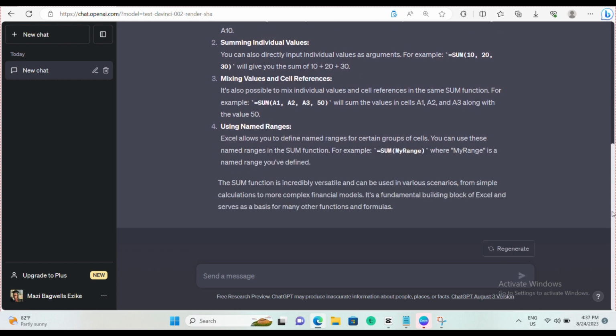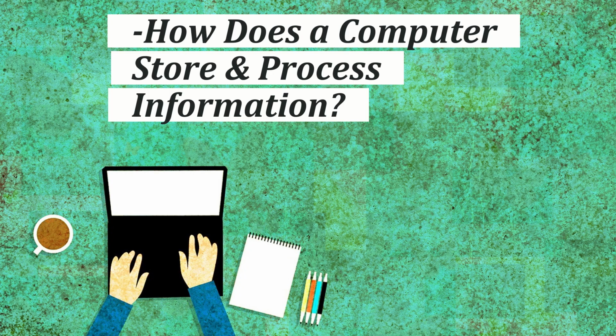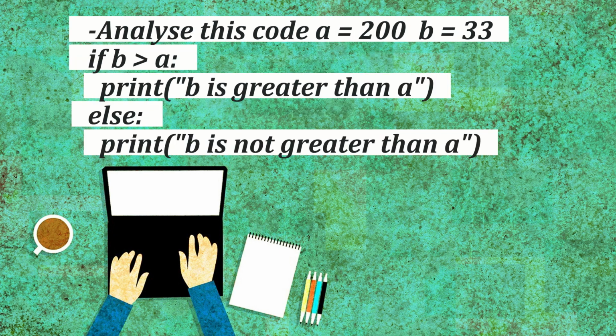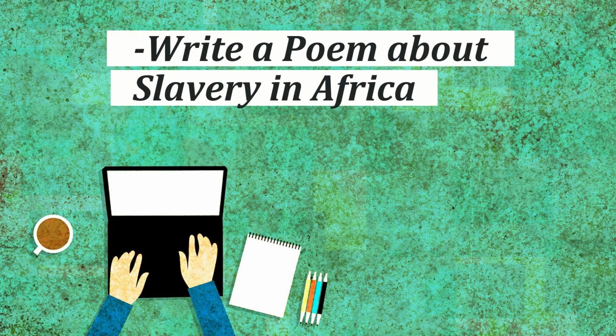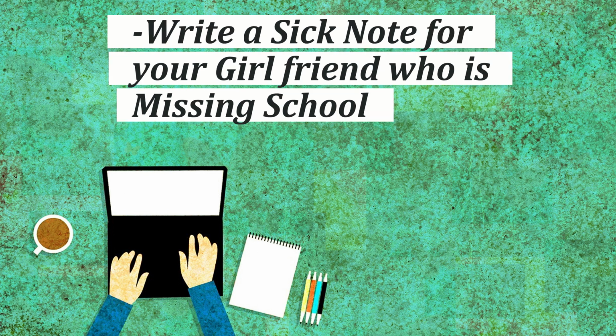So guys, here is an example of a prompt you could start with. You could start with how does a computer store and process information. You can also ask the AI chatbot to analyze this code and tell you how to fix it. You can also write a poem about slavery in Africa. You can also ask what is the difference between a virus and a bacterium. And finally, you can as well write a sick note for your girlfriend who is missing school.